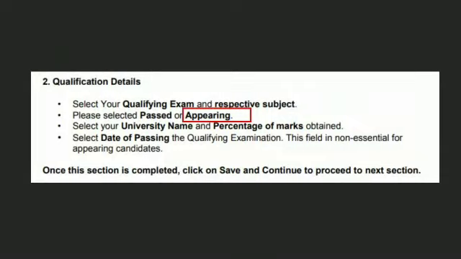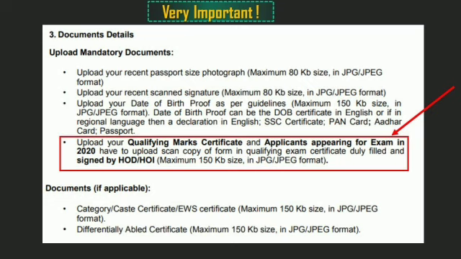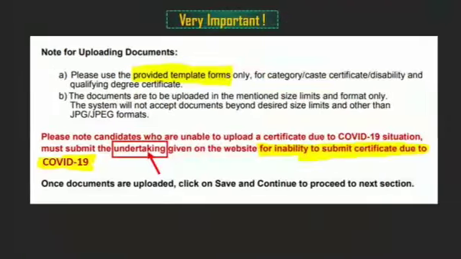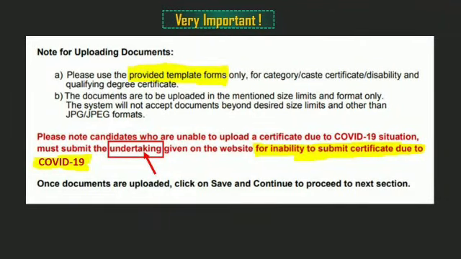Okay, now coming to the next point, qualification details. If you're passed, select passed. If you're appearing this year, then select appearing. Okay, the qualifying exam here is your last qualified exam. Now the mandatory document which I am focusing upon is the qualifying mark certificate, and for those who are appearing, you have to upload the scanned copy of the examination certificate signed by your HOD. Okay, if you are not able to furnish any of the certificates, you need to sign that undertaking which is given on page number 1. We are coming to that.